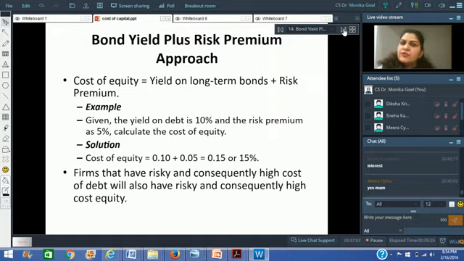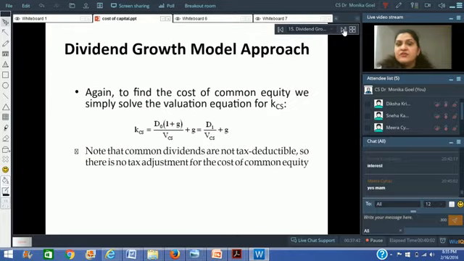This example I will be taking separately. So there we can use the bond yield plus risk premium approach. That means, supposing we have issued long-term bonds in that company, what is the yield, the return, that we are giving to the bondholders? If we can find out that return, we simply add the additional risk which the equity holders are taking by adding a risk premium. Supposing we are giving 10% to the bondholders, and we take the risk premium for the equity shareholder as 5%, so we can say the cost of equity would be 15%.